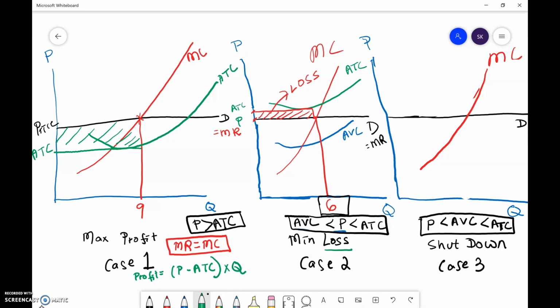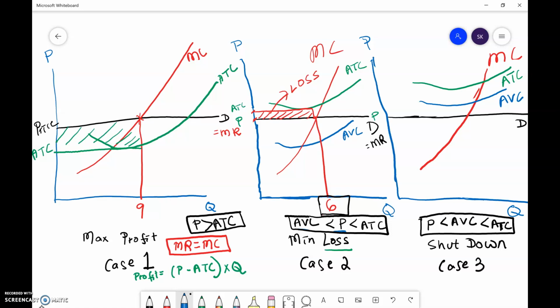Now take a look at case 3 here. This is the average total cost curve, definitely above the price line. And this is the average variable cost curve that is also above the price line. Over here, the firm is not going to produce anything because the price line is below the average variable cost curve.